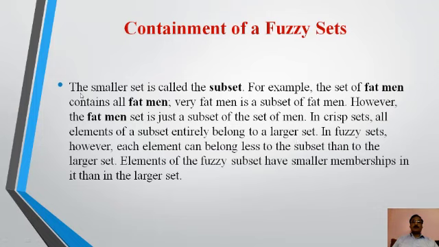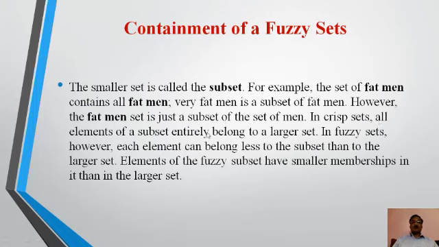Containment of a fuzzy set. The smaller set is called the subset. For example, the set of fat man contains all fat men. Very fat man is a subset of fat men. However, the fat man set is just a subset of the set of men.